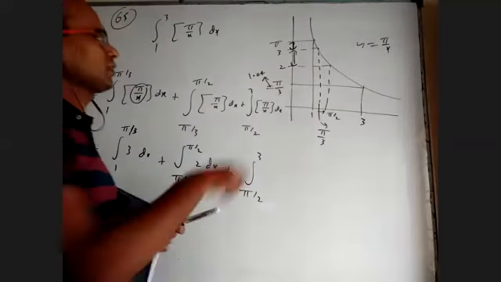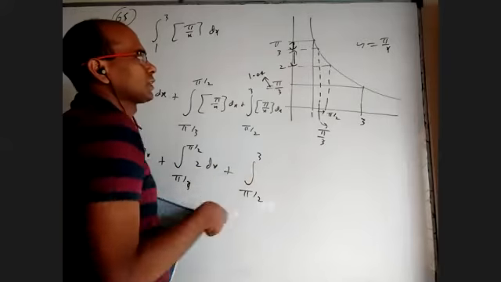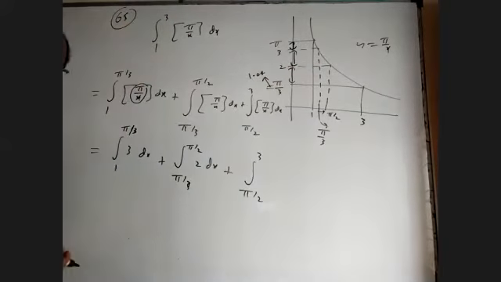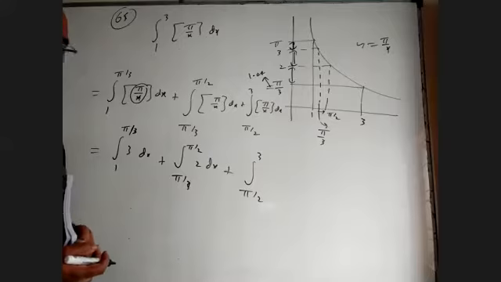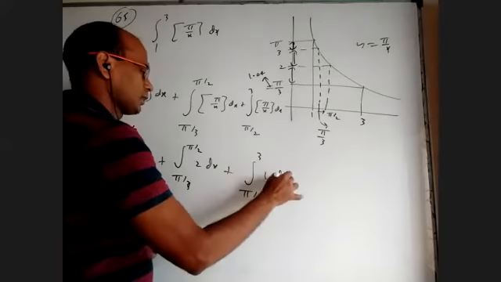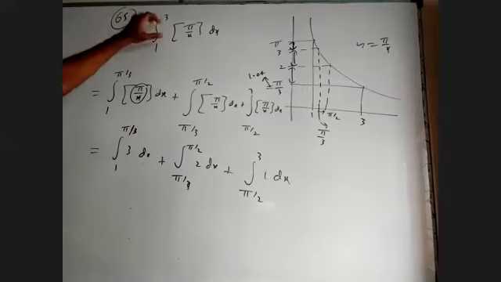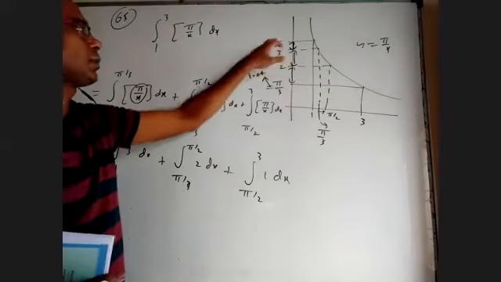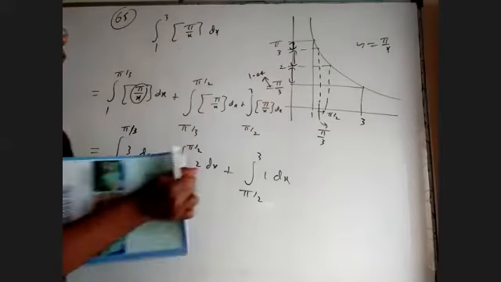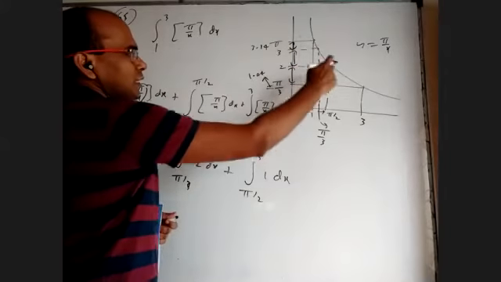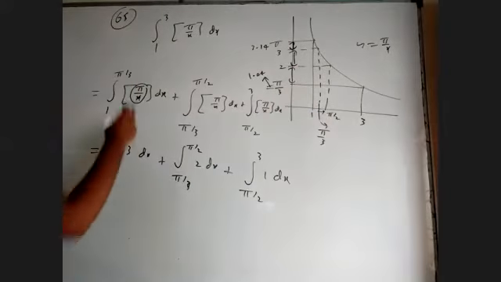So if a number is between 1.04 to 2 during that interval, what is the integer part? 1. It is not a difficult question. When x is between 1 to 3, it is changing from pi by 3 to pi, 1.04 to 3.14. In that, what are the integers, 2 and 3? What are the corresponding x values? We have to break the integral, and in each of them, you have to see.